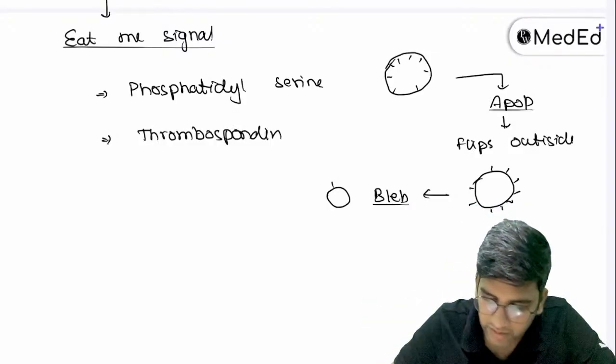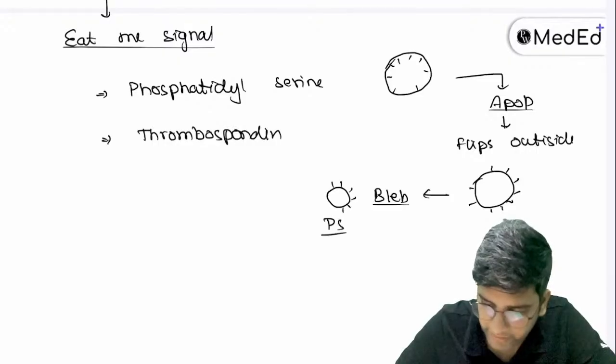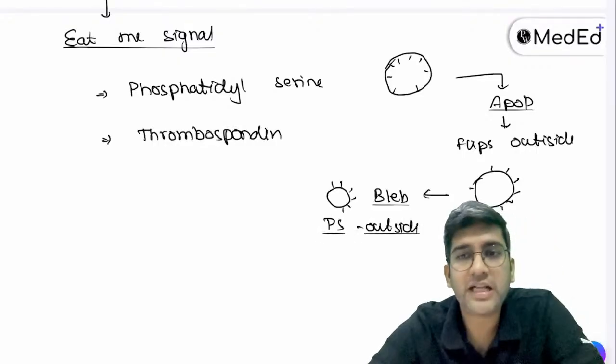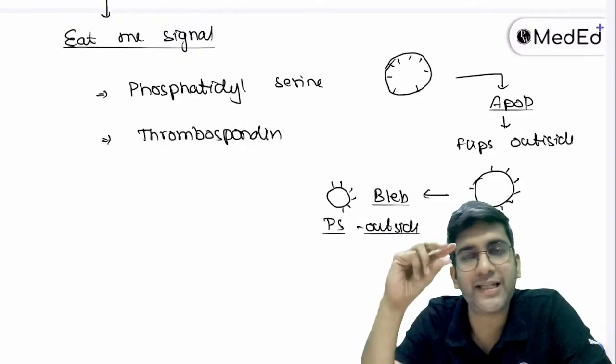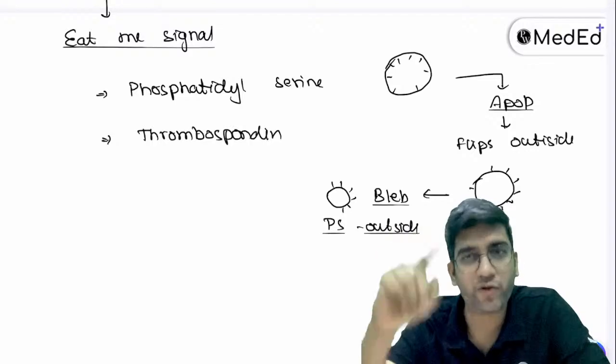Okay, with the phosphatidylserine on the outside, right? So it'll form bleb with phosphatidylserine on the outside. When phosphatidylserine and thrombospondin are on the outside, that will create the signal for macrophage.